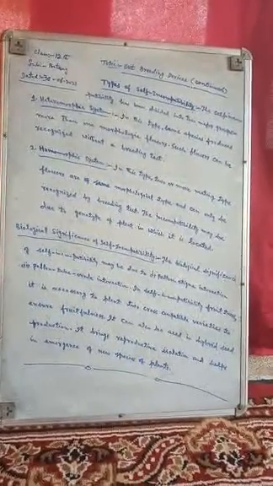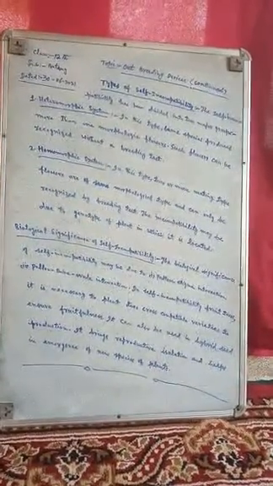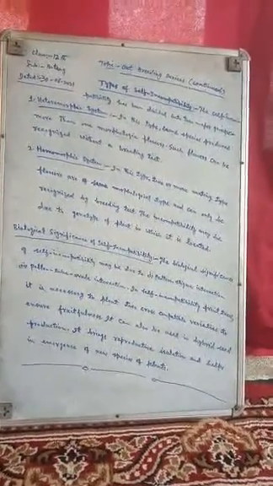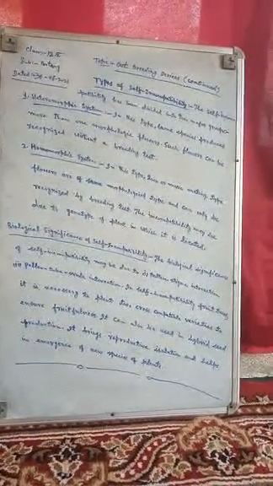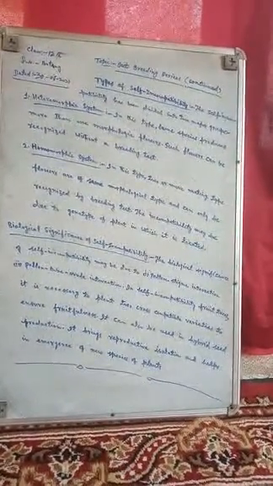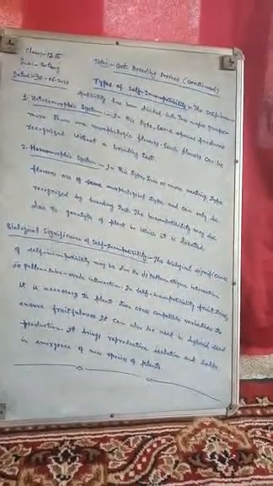Now, the biological significance of self-incompatibility. The biological significance of self-incompatibility may be due to number one, pollen-stigma interaction, number two, pollen tube-ovule interaction. These are the two factors on which the biological significance of self-incompatibility depends.